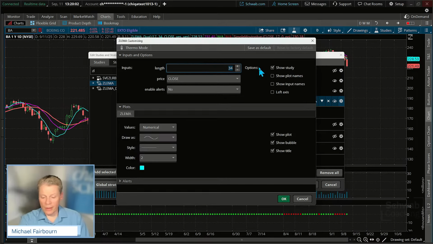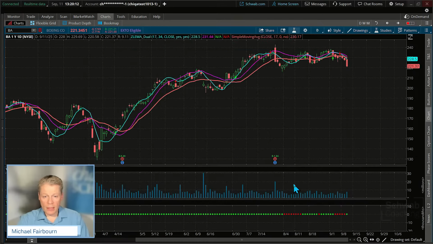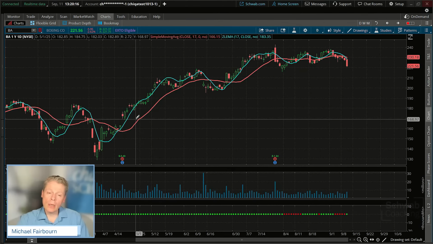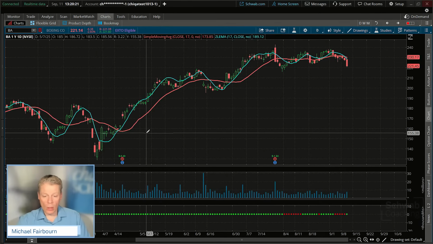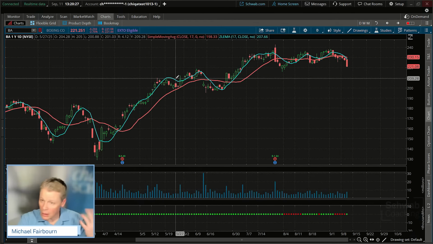Let's say, for example, I just wanted to do a 17 by itself. Click OK. I'll just show you how this works real quick. I'll take this off for a second. And there it is. So that's just your single. Now you can make a comparison of 1 versus 2. I was hoping to have that 2 working so you could just take one off and have a single one in there that you wanted to use against price.